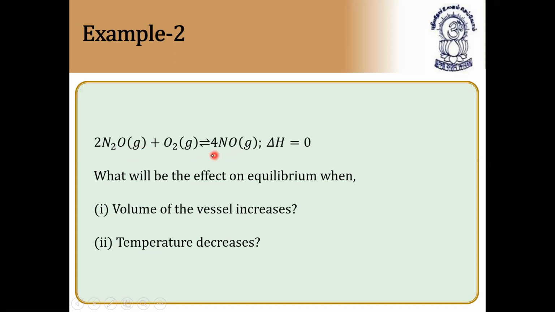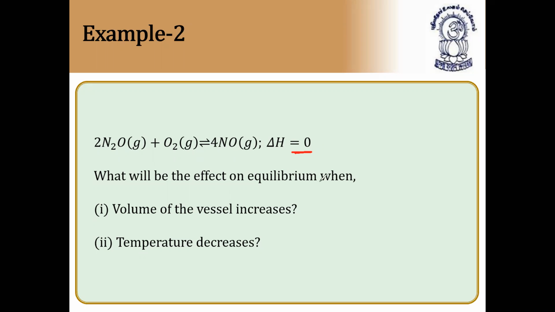2N2O plus O2 gives rise to 4NO. Delta H is equal to 0. 2N2O plus O2 gives rise to 4NO, all our gases here. They have given delta H is 0, means it is positive for this reaction.